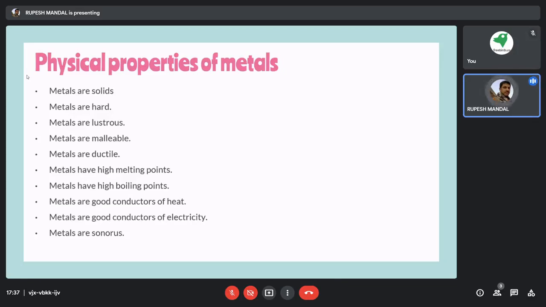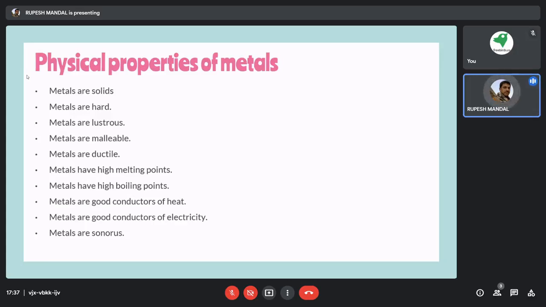Then gold. If these metals are properly washed or polished, we can observe a shiny reflectance.